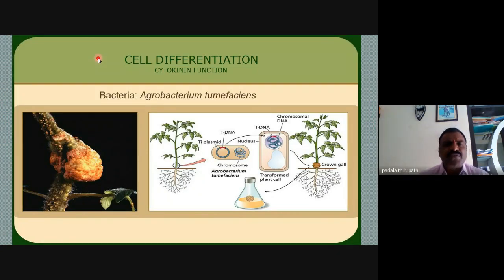In this slide, we observe a most important bacterium, Agrobacterium tumefaciens, which induces nodules on different parts of the plants. The nodules we can call crown galls. Crown galls are responsible for over development of cell division, uncontrolled cell division in different parts of the plant caused by Agrobacterium tumefaciens, producing nodules in the plant.